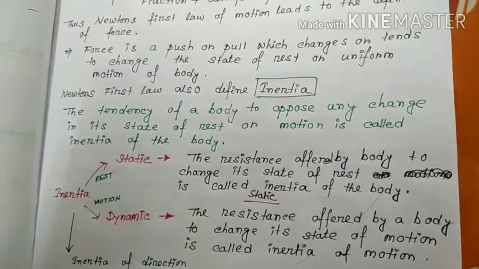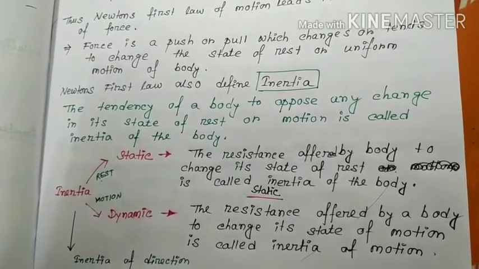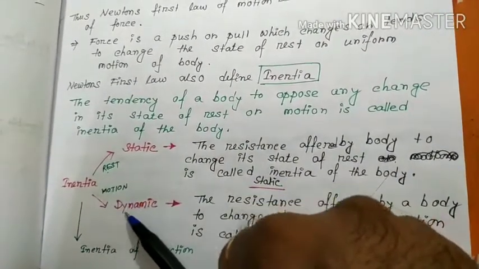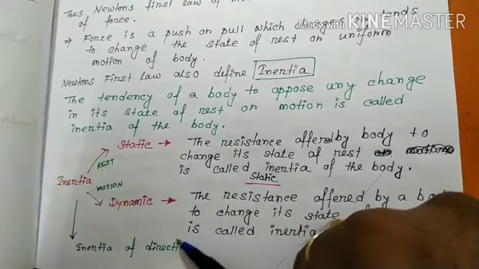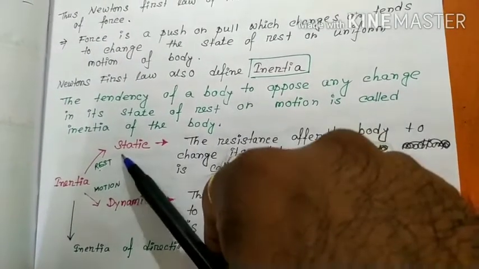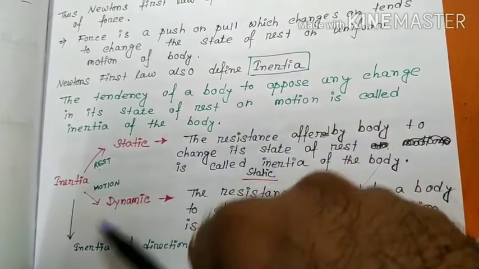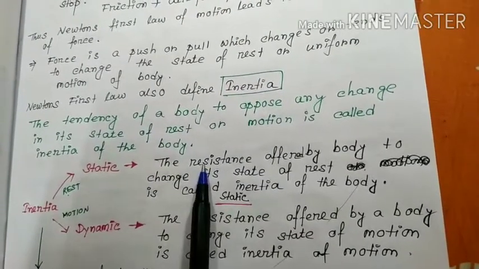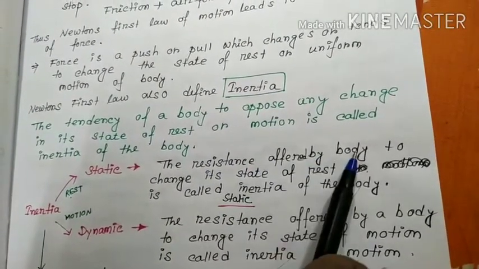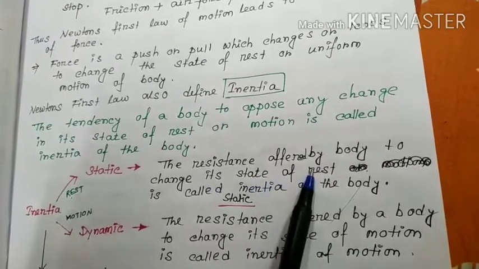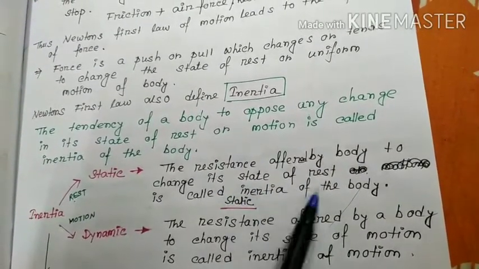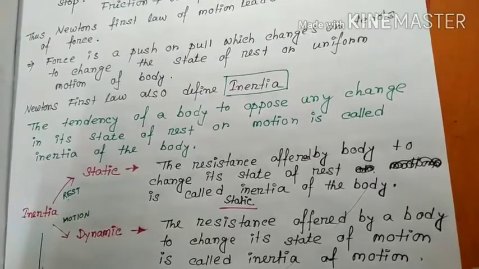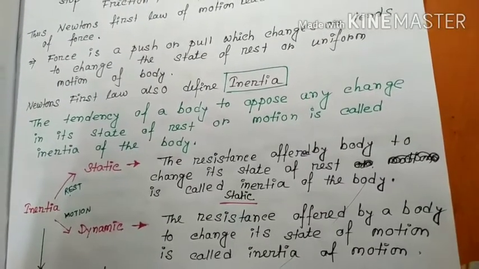Inertia is of three types: static inertia, that means rest, inertia of motion, and inertia of direction. So what is static inertia? The resistance offered by a body to change its state of rest is called static inertia of the body.